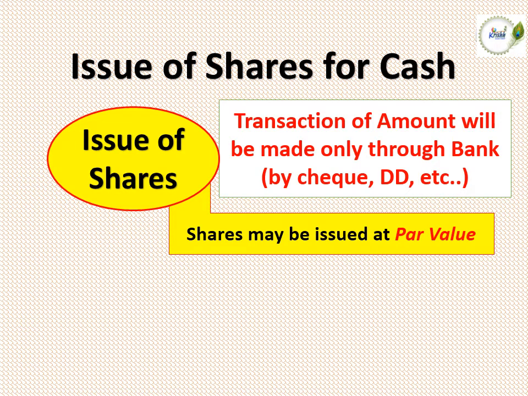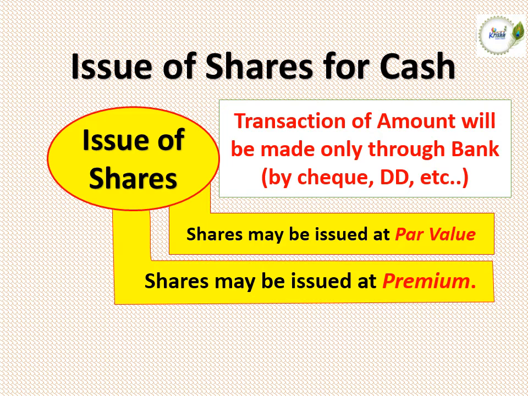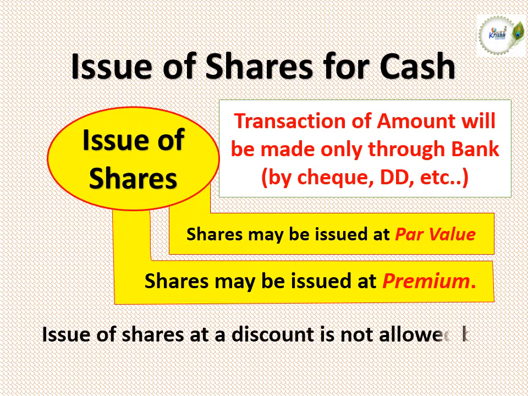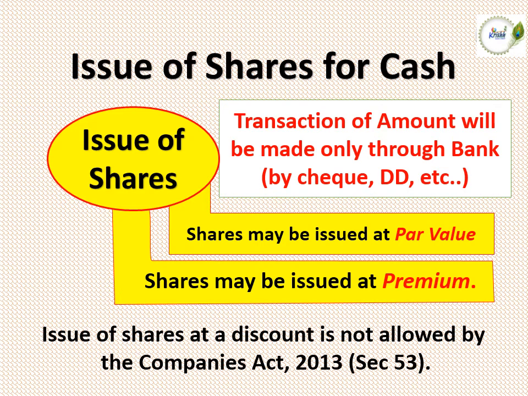If it is issued for the same 10 rupee, it is called issued at par value. And in some cases, the company may issue the shares at a premium. Premium in the sense, the value to be added with the face value. For example, if the face value of the share is 10 rupee, the company may issue it for 12 rupee. So the value of 2 rupee is considered as a premium. And finally, the Companies Act will not allow the organization to issue the shares at a discount. Only either they may issue at a par or a premium.